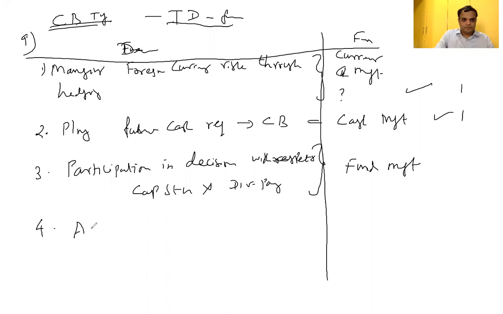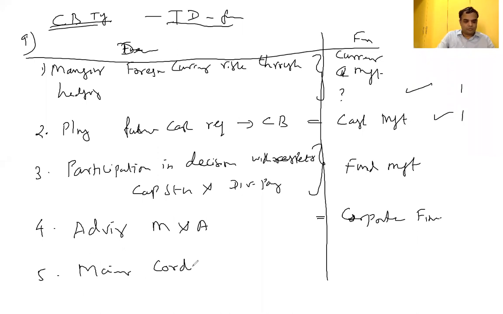Fourth one: advising mergers and acquisition. That function is called corporate finance. Last one: maintaining cordial relationship with financial institution.